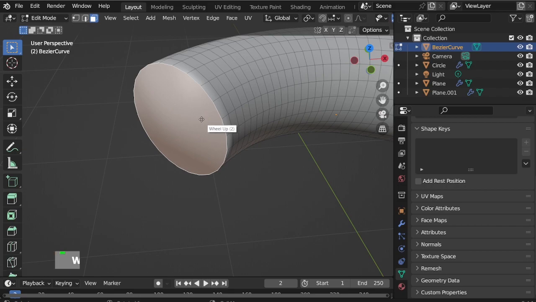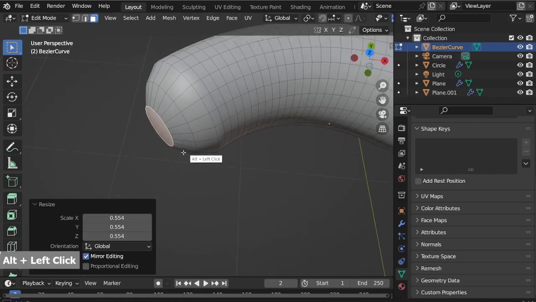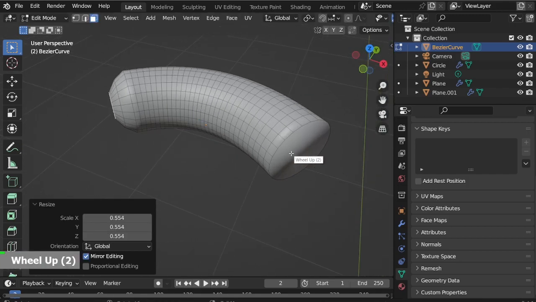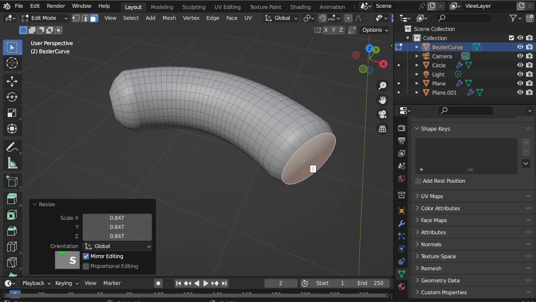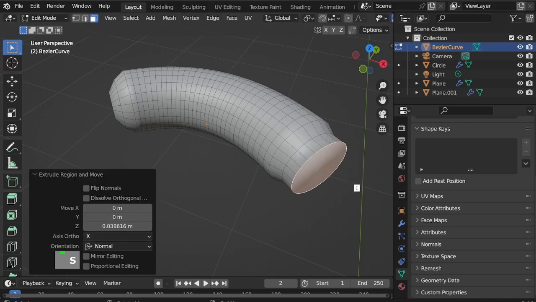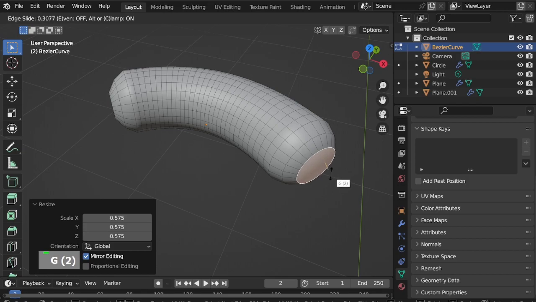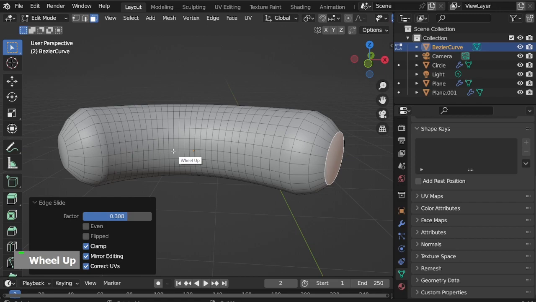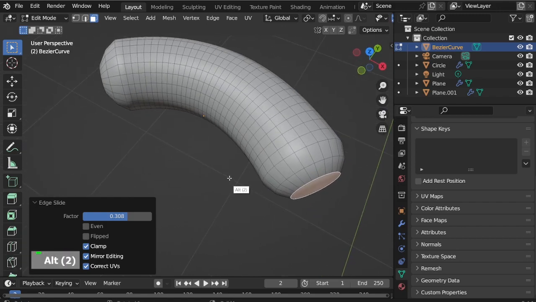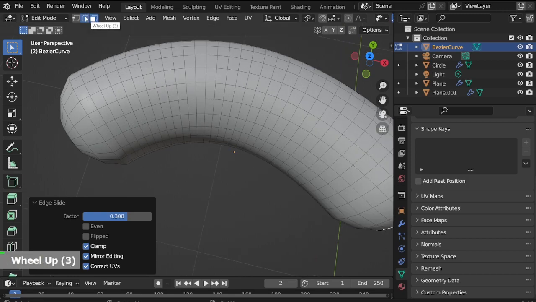Select the circle, E and extrude, and S to scale. Do both sides. Select some edges on the top.